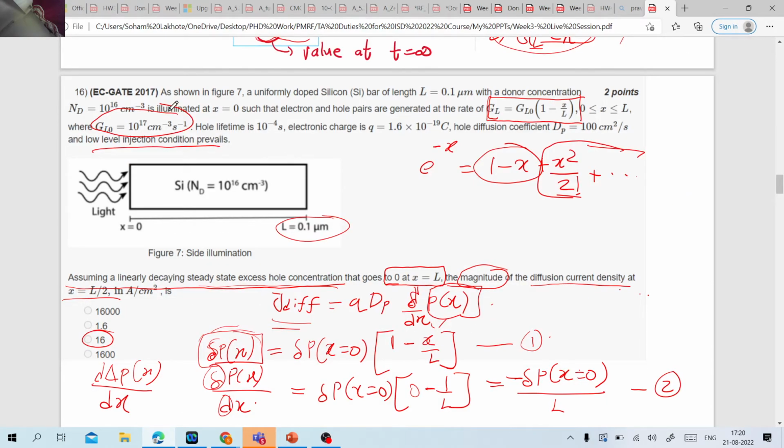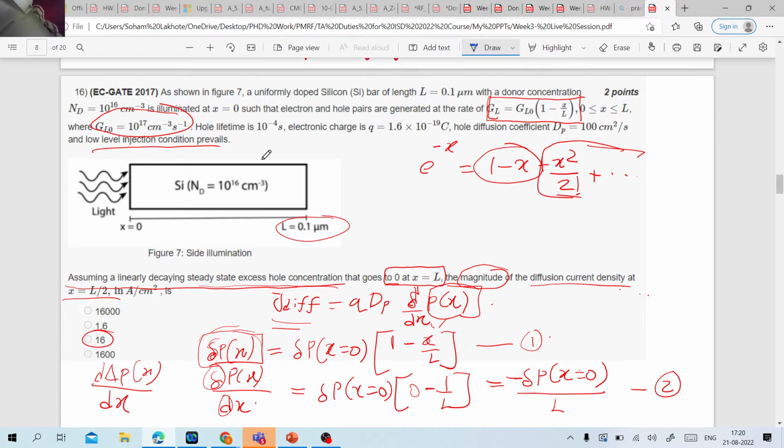So the next question was regarding this. It was a GATE question, and they are applying a light source on this semiconductor material. Let me check the question. The uniformly doped silicon bar of length L, donor concentration is given, and the electron and hole pairs are generated at a rate which itself is not constant, and the value of GL0 at x equal to 0 is given, hole lifetime is given, assuming a linearly decaying steady state excess hole concentration.